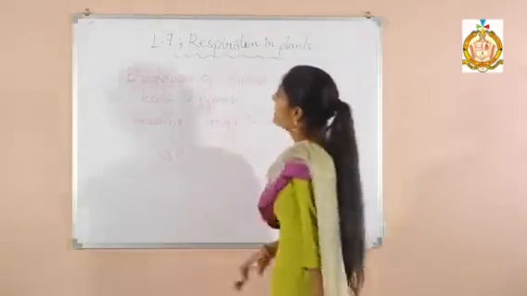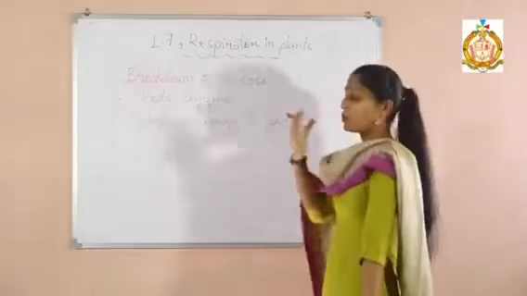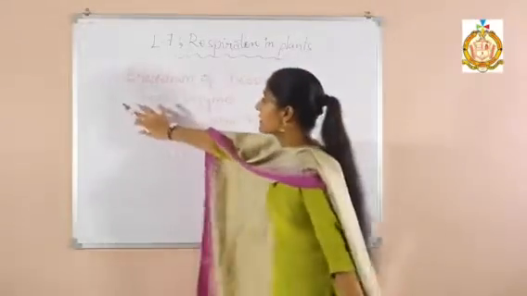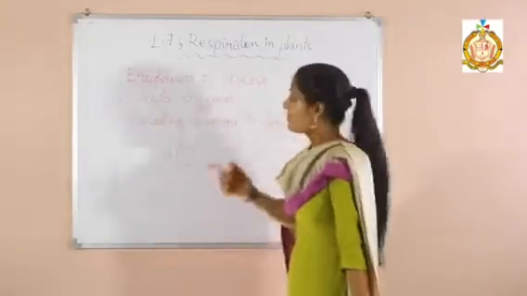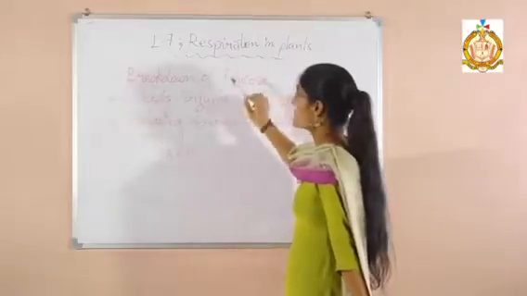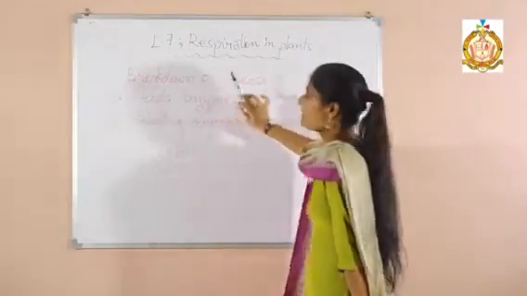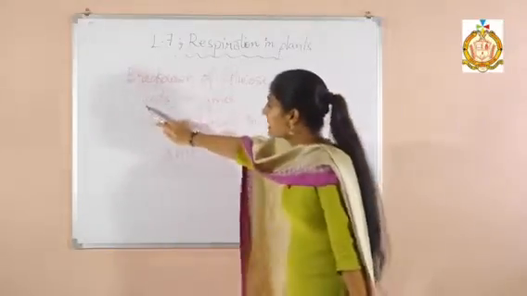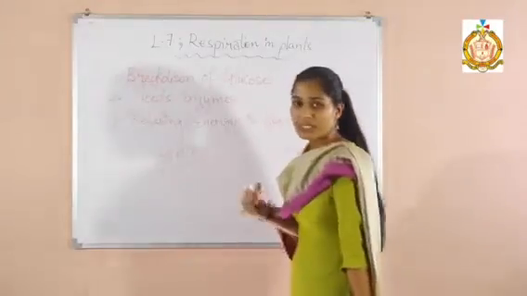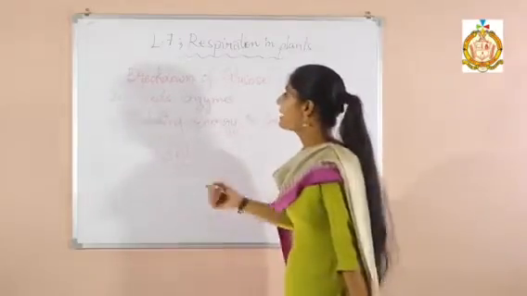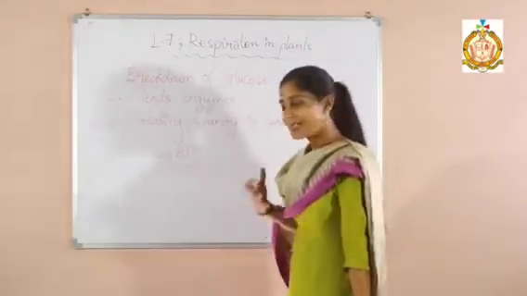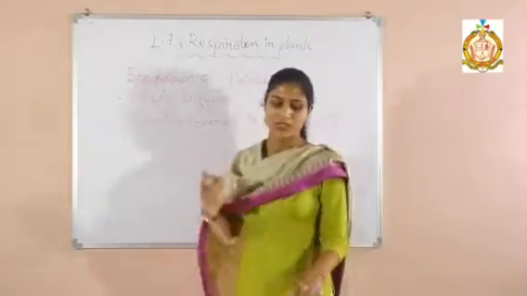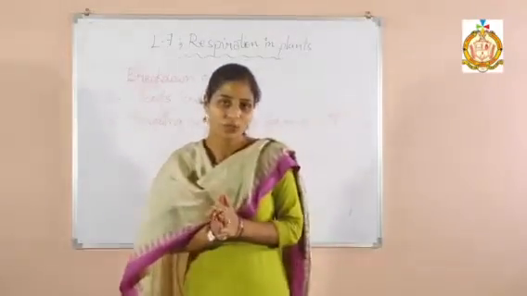Hope you understood the process. It takes place in three parts. First is the breakdown of glucose, which has two subparts: glycolysis and the Krebs cycle. Second, it needs enzymes for speeding up the process, and third, energy is released during this process. So this is all about the respiration process.